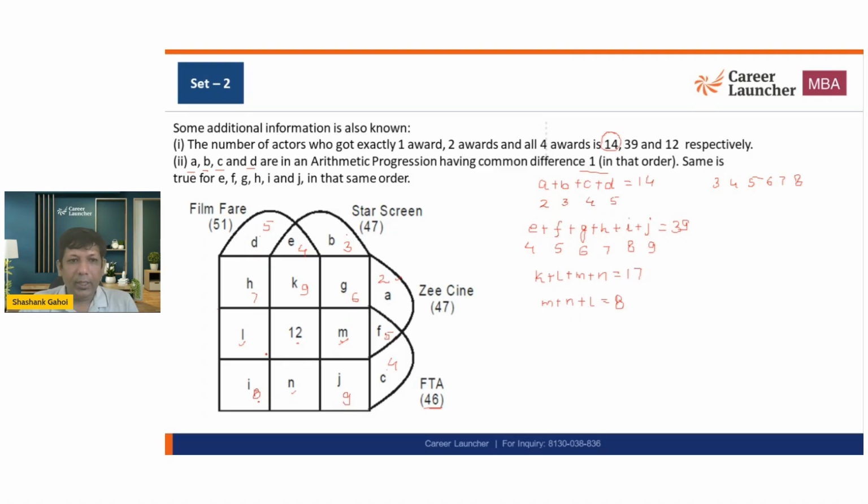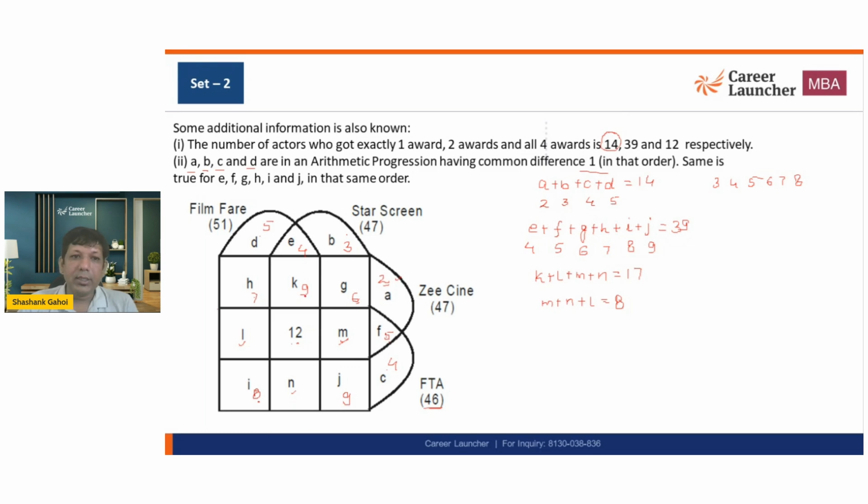Okay. Now I need sum of these three numbers. So what I'm going to do, I'm going to go for G Cine Vault. Okay. So 7 plus 6, that is 13. 13 plus 2, 15. 15 plus 5 is 20. 20 plus 12 is 32.